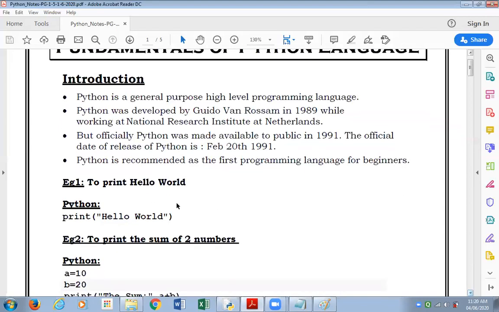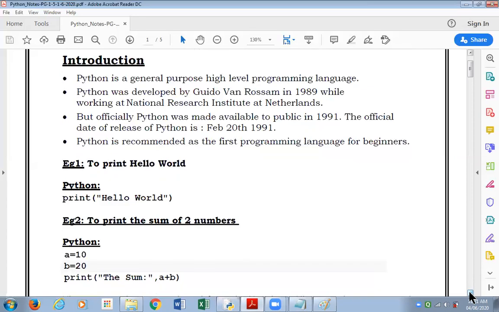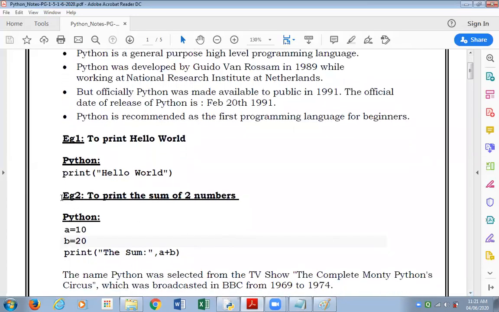Here is an example to print the text "Hello World," which we have demonstrated in the last session also. Print, and in brackets within the print function, I will write the text "Hello World" in double quotes. So we'll get the output "Hello World." We have another example over here, but we'll be doing this example in the next session. Okay, there's more about variables that we have to discuss. We are using variables over here, as you see.